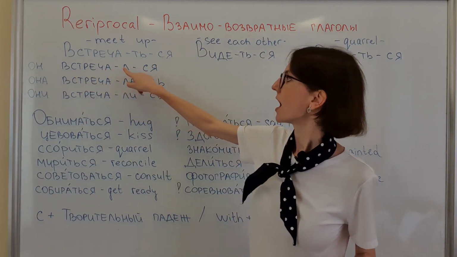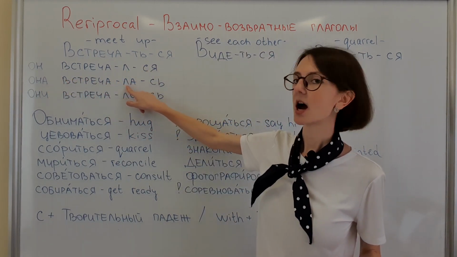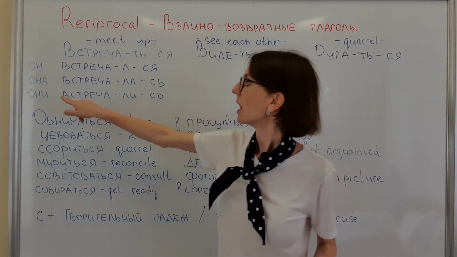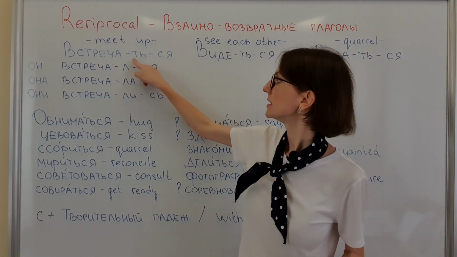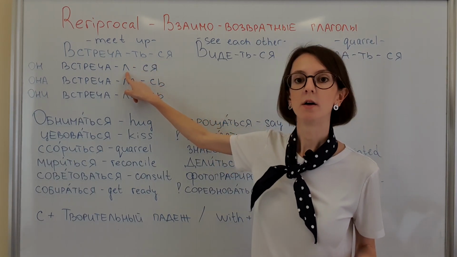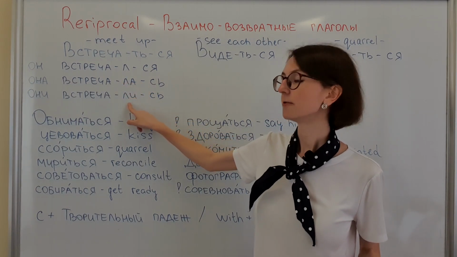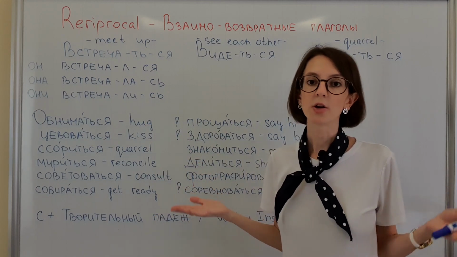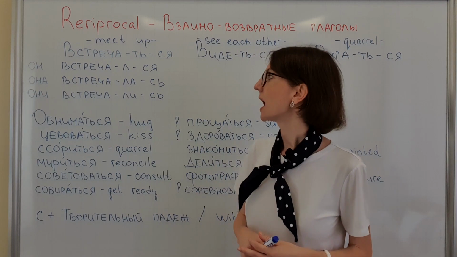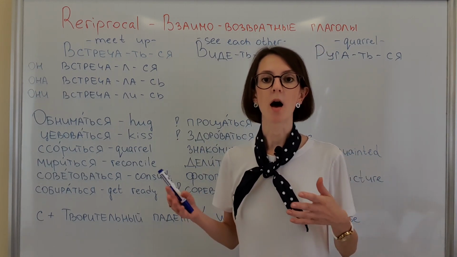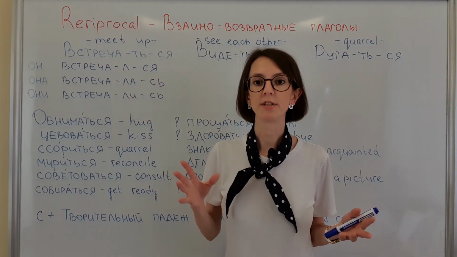Он встречался, она встречалась, они встречались. So this ть you change to л for masculine, ла for feminine, ли for plural. Well, actually, like for normal verbs, for example, она читала, он читал, они читали. So I think these suffixes you know already pretty well.